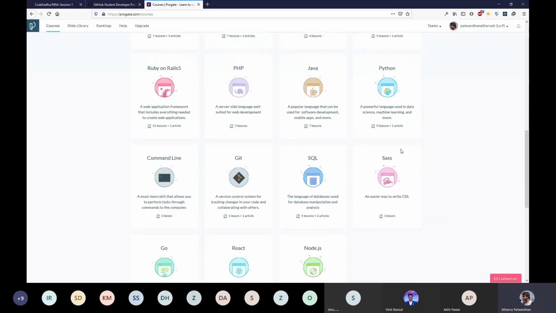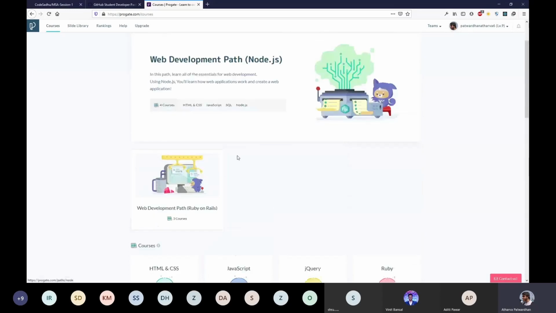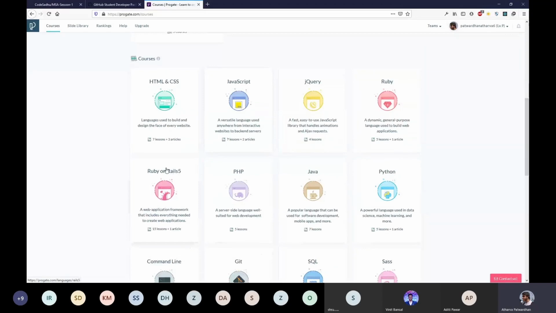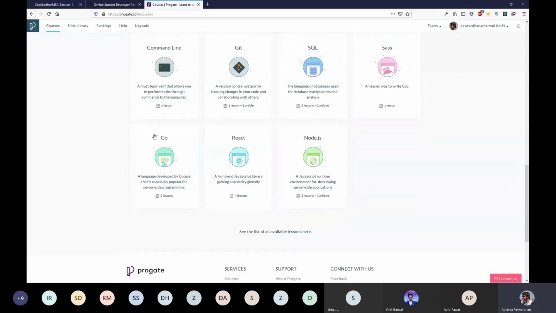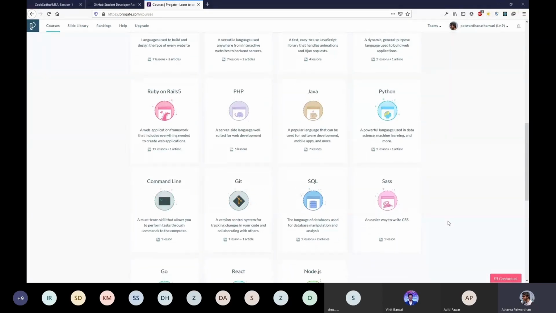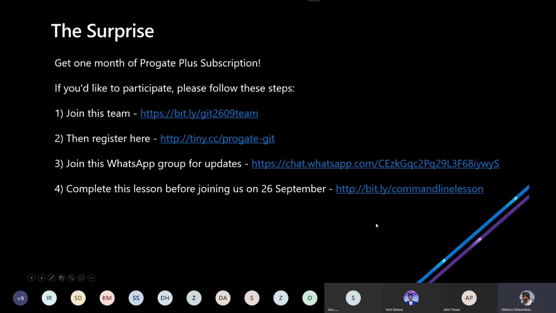There's the web development path, Ruby on Rails, Node.js, React.js. You can learn Google's latest language, Go, if you are interested, of course. And ProGate is where this learning session is going to be hosted.